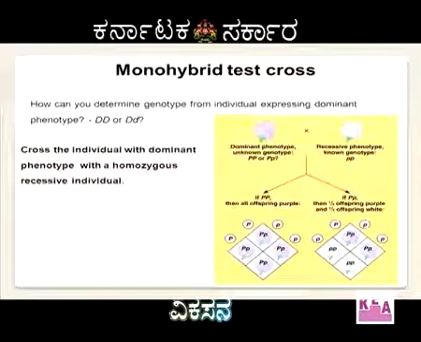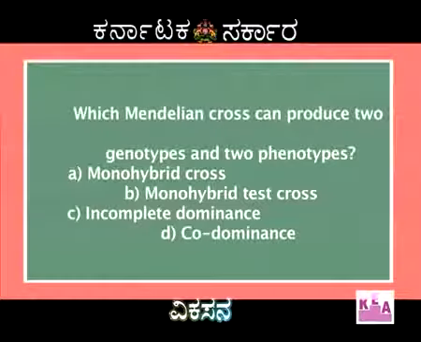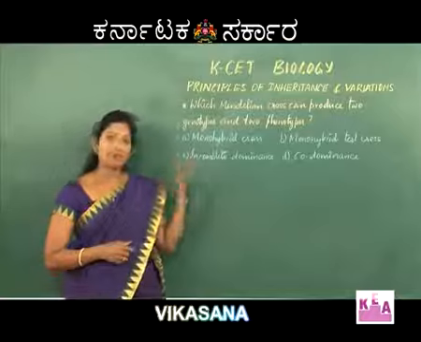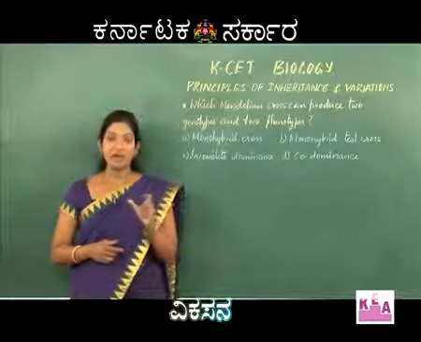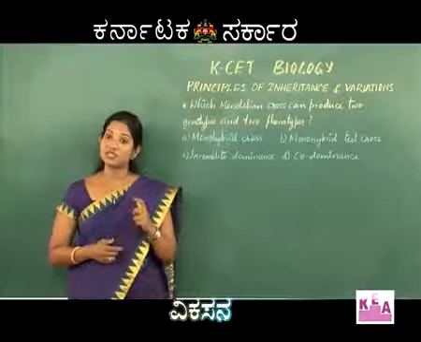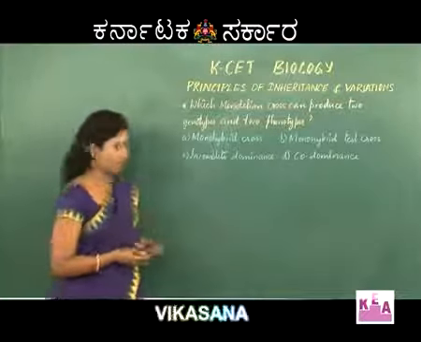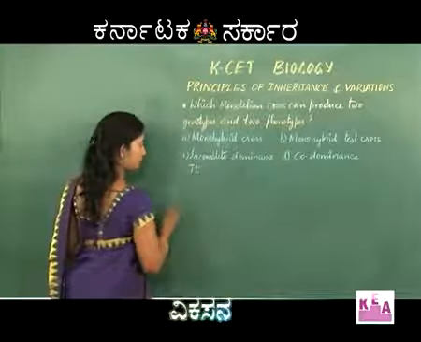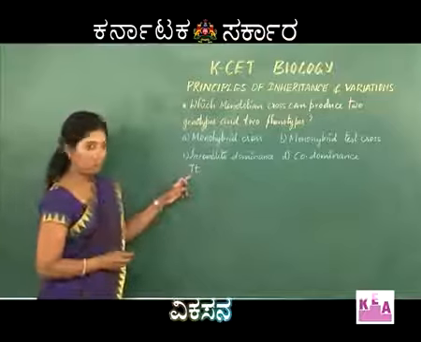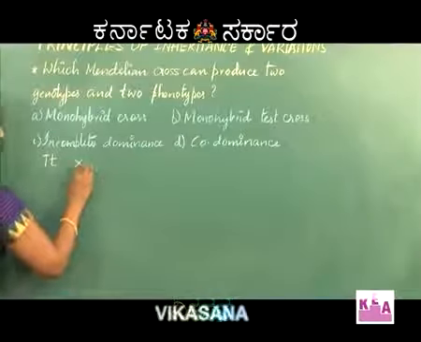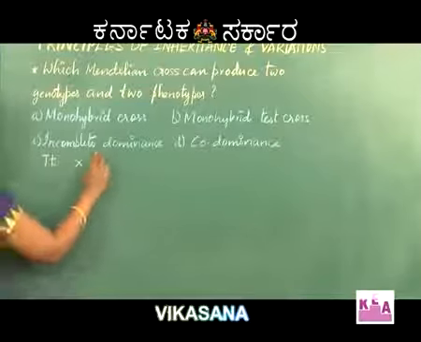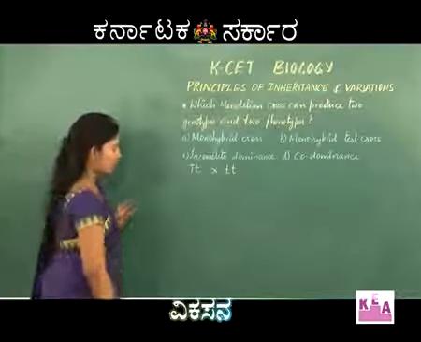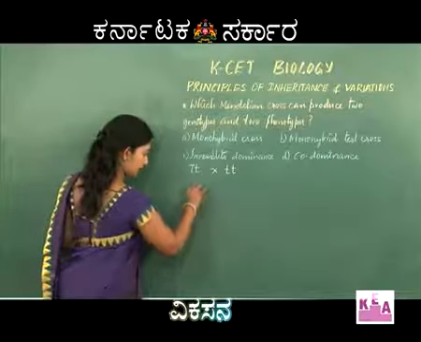Let's go to the next one, which is monohybrid test cross. What is the difference between a monohybrid cross and a monohybrid test cross? We call a cross a test cross when the hybrid is crossed back with its recessive parent. Let me draw it and explain. This is a hybrid. Of course, it will be a tall plant. It is crossed with its recessive parent. Now, let us put the Punnett square and try to understand.